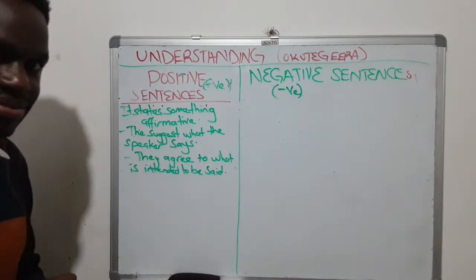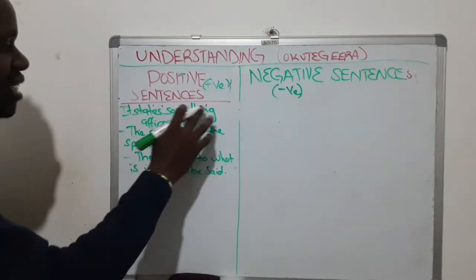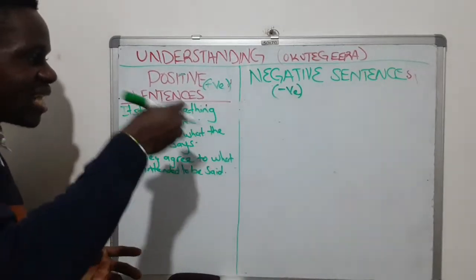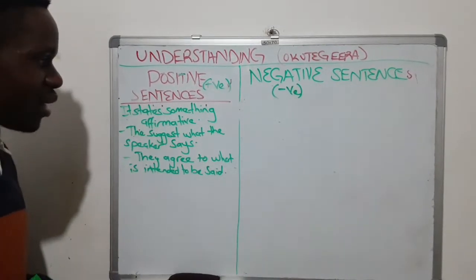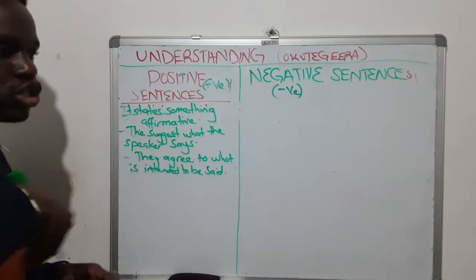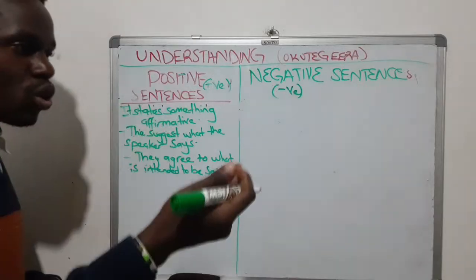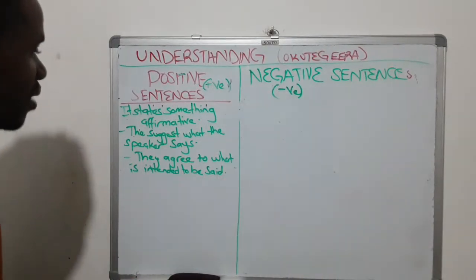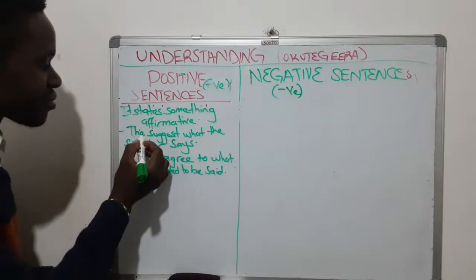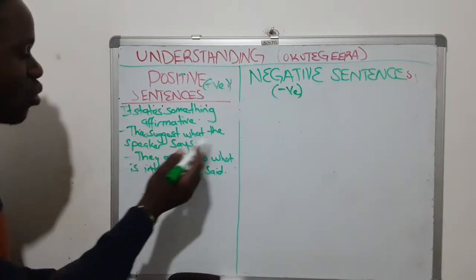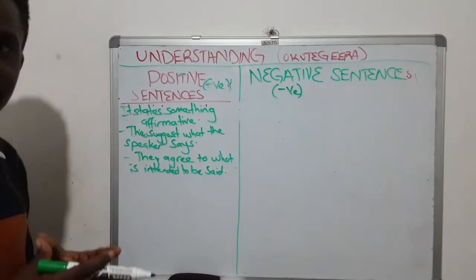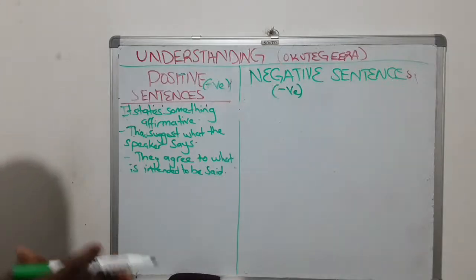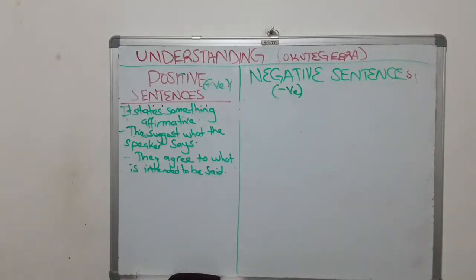Tuli fenna? Once again, they state something affirmative. Zikkiriziganya na ki omuntu kyaba ayogera. So zikonfaminga ekyo ekyagala okukolebwa oba ekiri mu kukolebwa. So they state something affirmative. Another one, they suggest what the speaker says. Zikkiriziganya na ki omuntu kyali mu kwogerako. Tuli fenna?